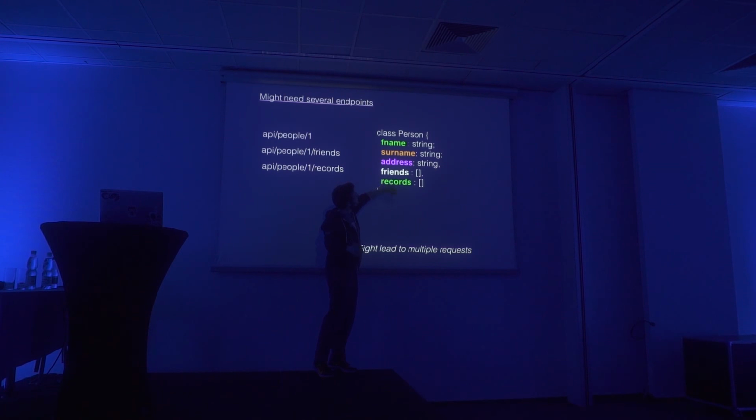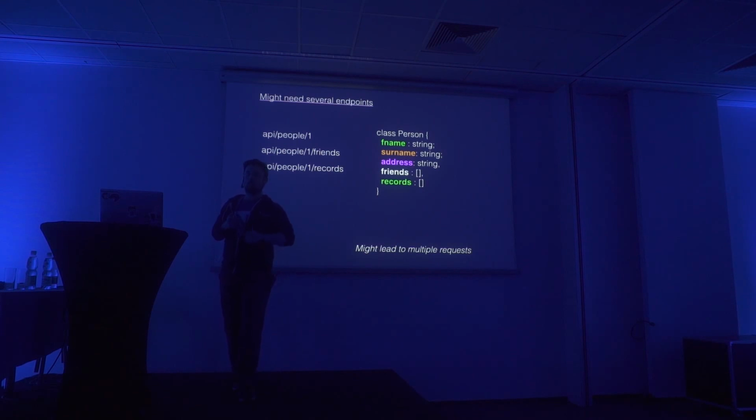So at this point, we have a view model that says first name, surname, and address. That's what I'm getting. And if I want to get friends, I need to do API people 1 friends, and then I will get it. So as you can see here, depending on how rich this thing is, how deep it is, we might actually need an endpoint call for each.